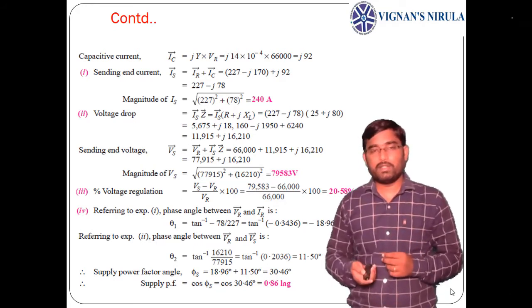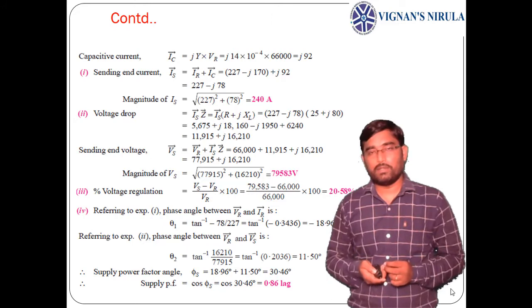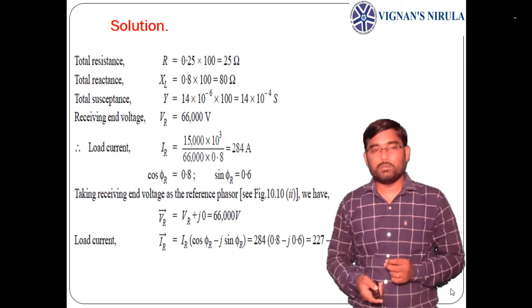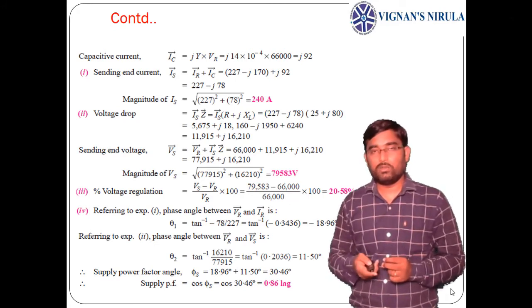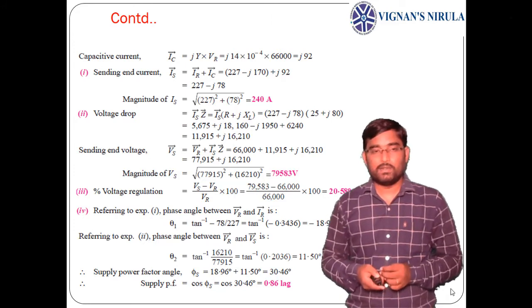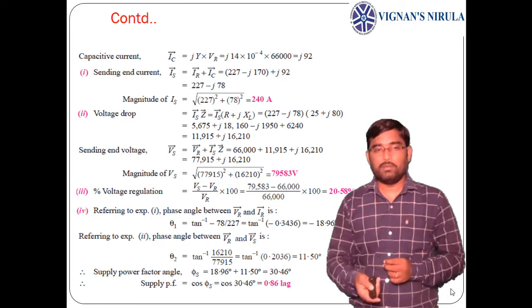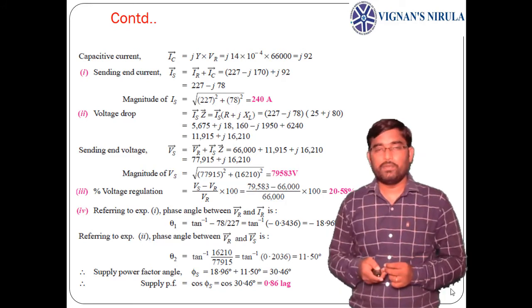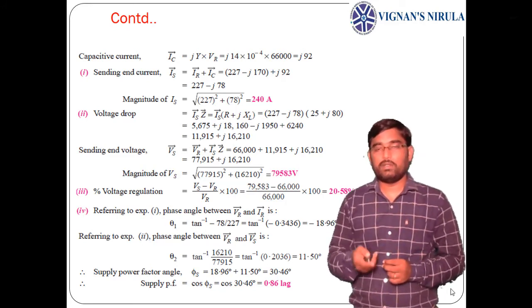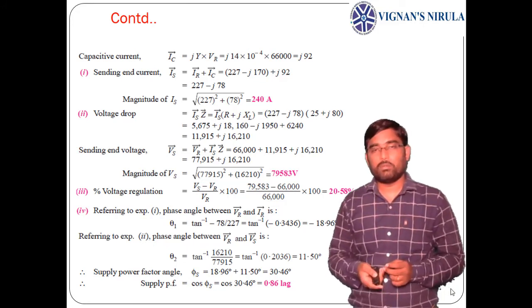Now, from the phasor diagram, we can get theta 1, which is the phase angle difference between Vr and Ir, as tan inverse of minus 78 by 227, where this 78 is nothing but the imaginary component of Is and 227 is the real component of Is. If you take the tan inverse of the imaginary component of Vs by the real component of Vs, we can get theta 2. From these theta 1 and theta 2 we get the sending end power factor angle as phi s equals theta 1 plus theta 2, which equals 30.46 degrees.